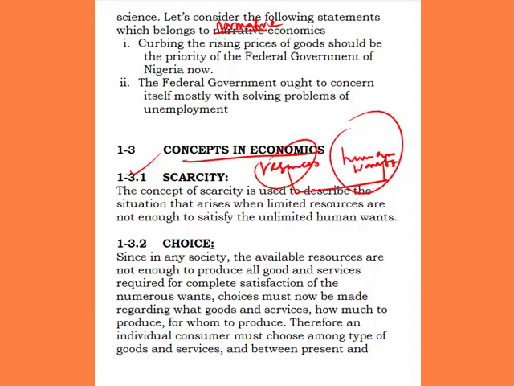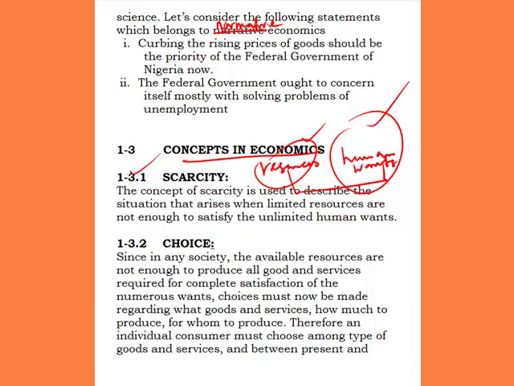Scarcity is used to describe the situation that arises when the limited resources, I mean the factors of production, are not enough to cater for the human wants. If this situation arises, we say we are having a scarcity. So what we are doing in economics mostly is trying to provide solutions to the problem of scarcity. The focus of economics mostly is scarcity. That is why we say the scarcity definition as provided by Lionel Robbins is the most acceptable definition in the present day. So scarcity explains the inadequacy of the available resources to cater for the numerous human wants.